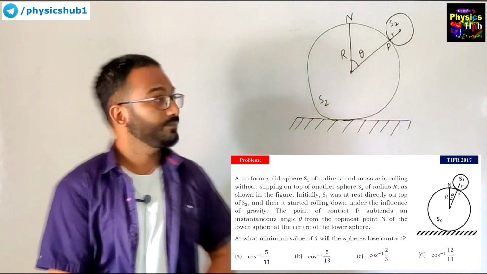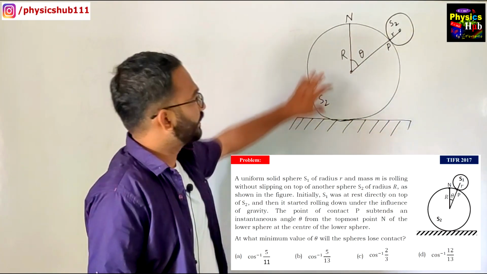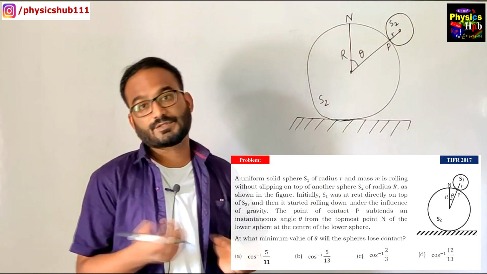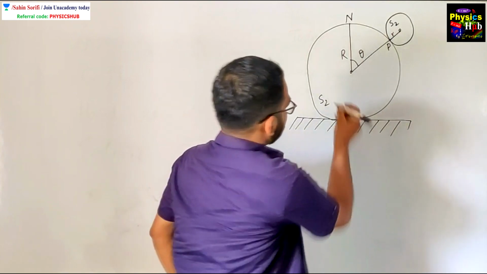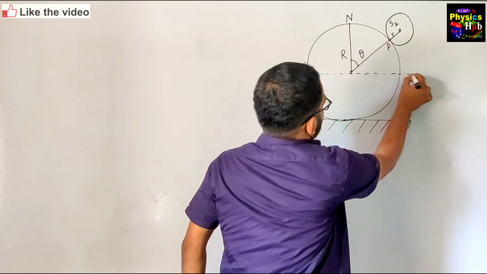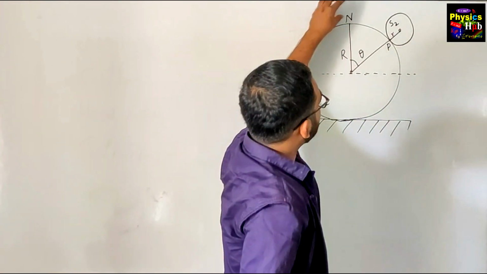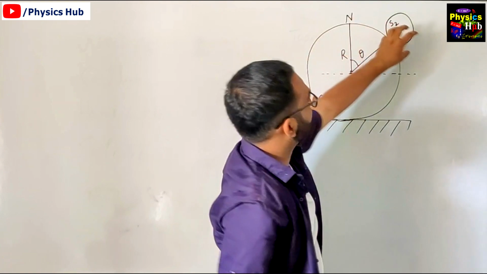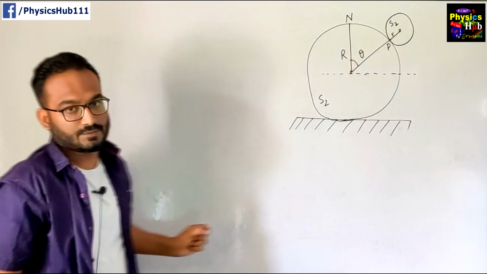That's a very good problem. To solve this particular problem, we can utilize the law of conservation of energy. Let's consider this as the reference line with respect to which we will be doing calculations. When the sphere is at this point N, what is the total energy of this sphere?